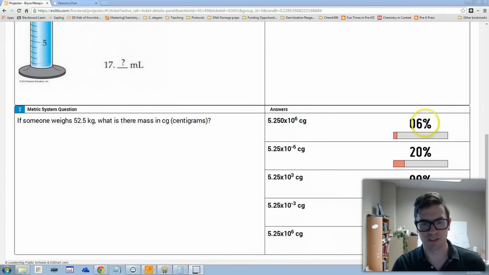There's one tricky one in here, but only 6% of you found it, and that was this one here. The reason this one, even though these seem to be the same values, is wrong is because this one has one extra significant figure in it. If you see at the beginning, you only have 3 significant figures, so at the end, you should only have 3 significant figures.